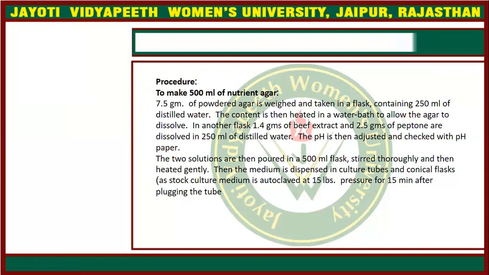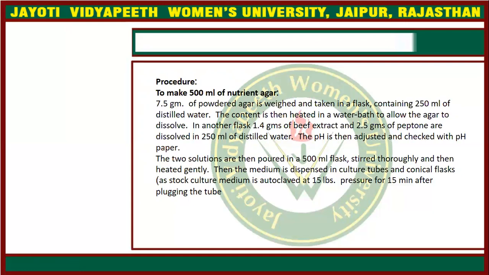So when we have checked the pH, then we pour the media into a 500 ml flask and stir it thoroughly and heat it gently so that the agar which has been added can be mixed together. When all the contents are clear, when transparency is observed in the media, then we can be assured that the media is ready.